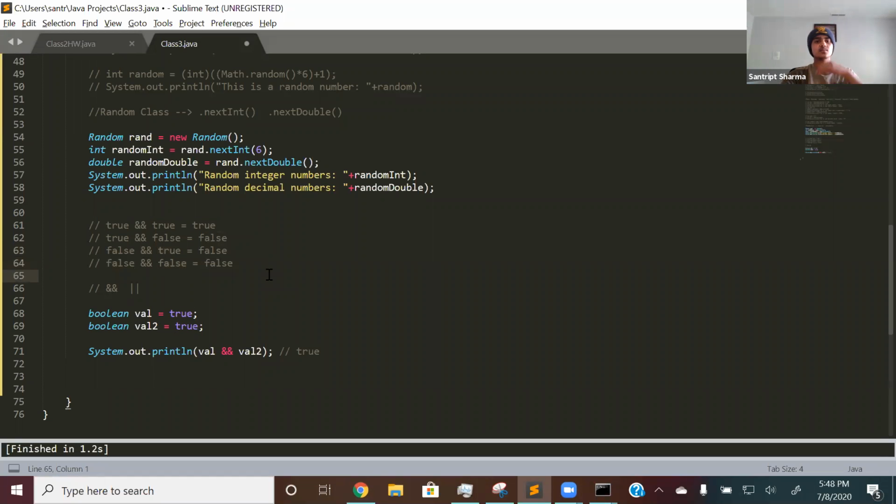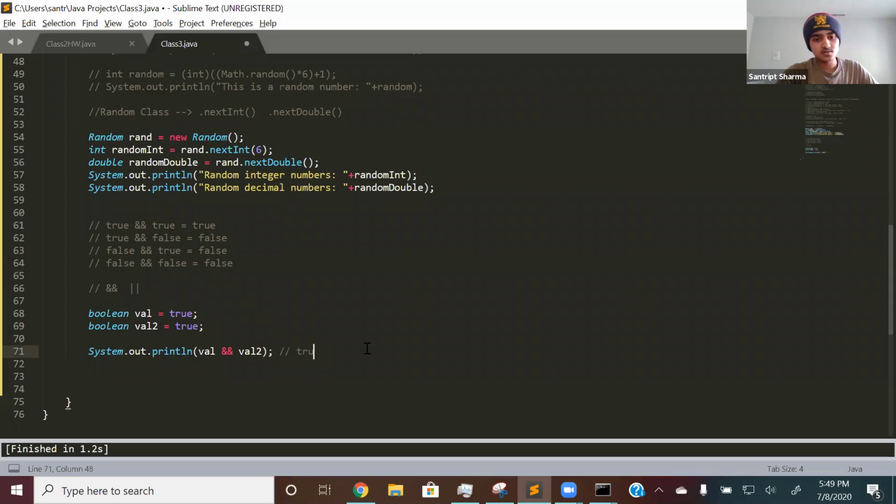Let me break this down a little bit. If there is an and operator, so these double ampersands, and there's a false, then it will always be false unless both of them are true. In this case, both of them are true, so it's true. Over here there's a false, so it'll be false. Same thing for false, false. If both of them are false, then obviously it will be false.